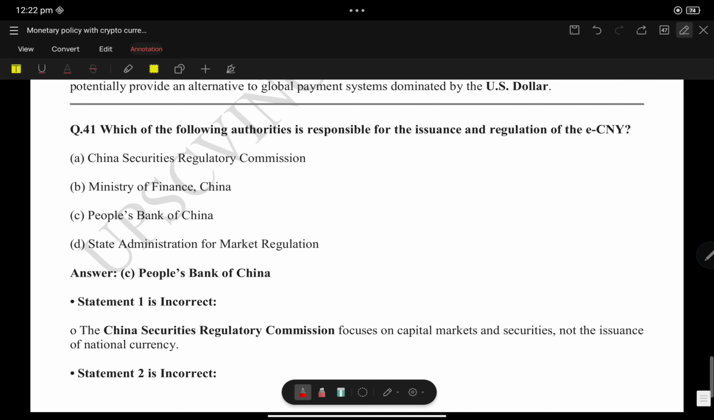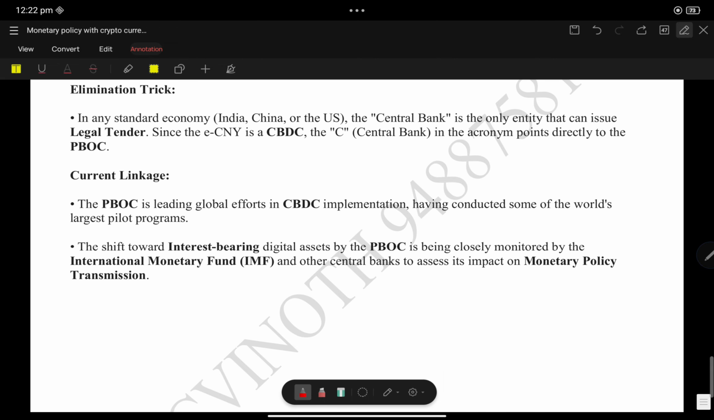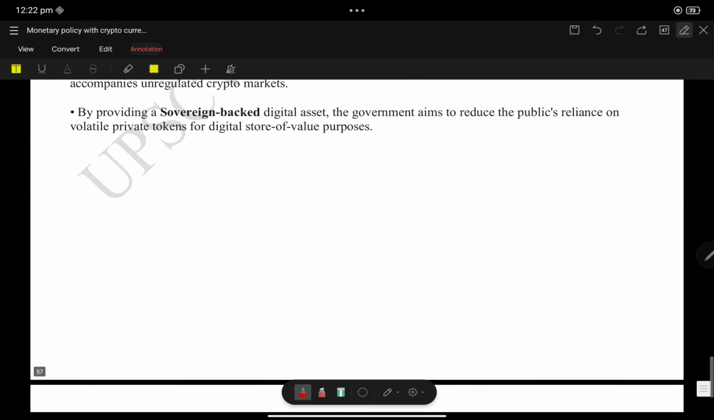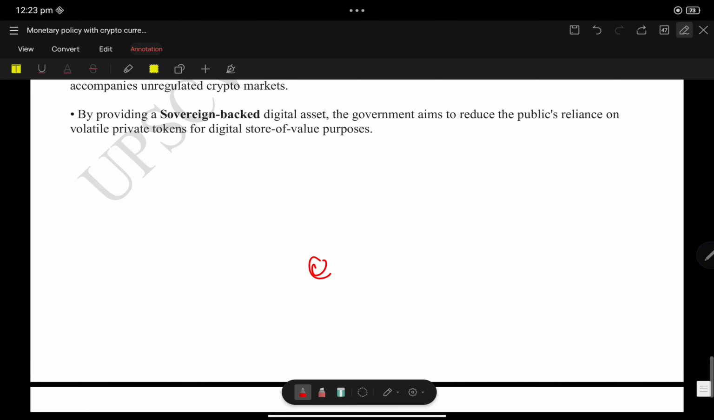Now coming to the question: which of the following authorities is responsible for issuing and regulating the e-yuan? People's Bank of China. You know that. So this brings us to the end of cryptocurrency. I'm sure I'm expecting at least one question from these two videos on monetary policy with cryptocurrency.